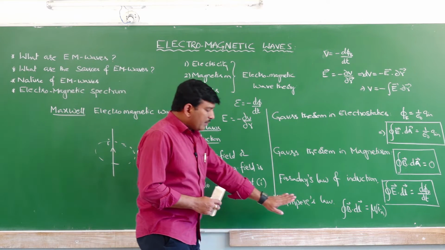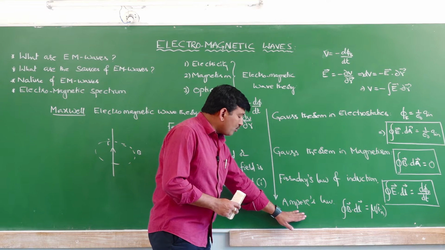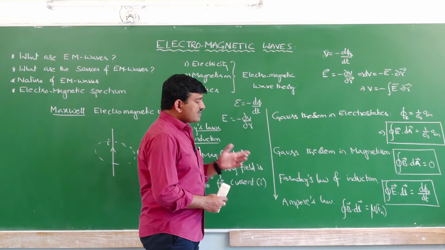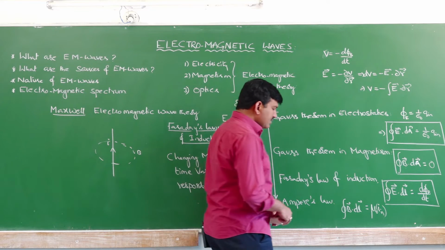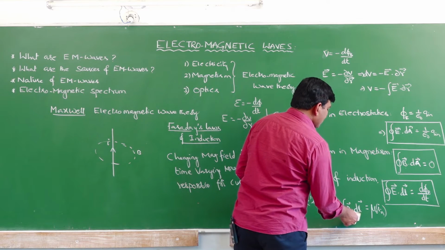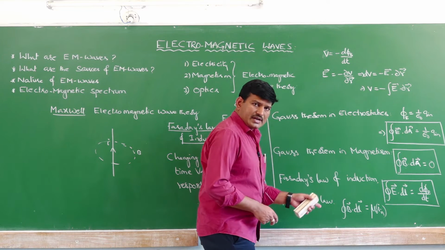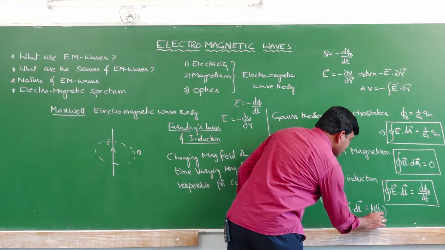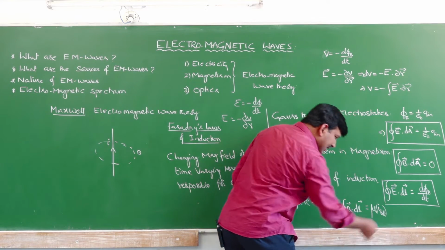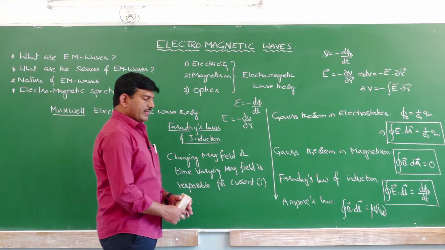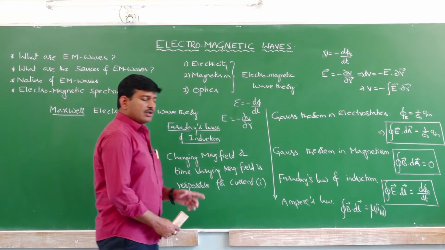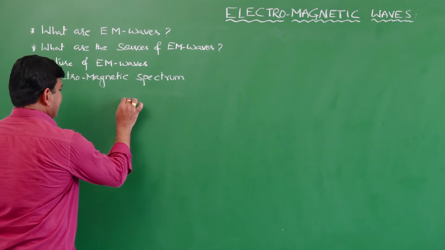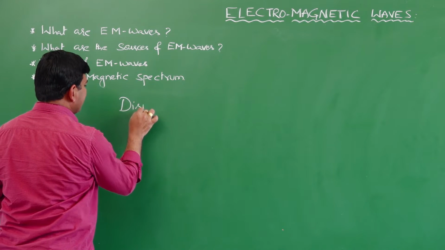So, it is not the complete law, and now we have to go with Maxwell's law, or Maxwell-Ampere's law. What is that Maxwell-Ampere's law? The closed line integral of B bar is equal to mu naught into I total. What is this total? I will tell you in the next part. That is called Maxwell-Ampere's law. The displacement current term we have to understand first. What is meant by displacement current?